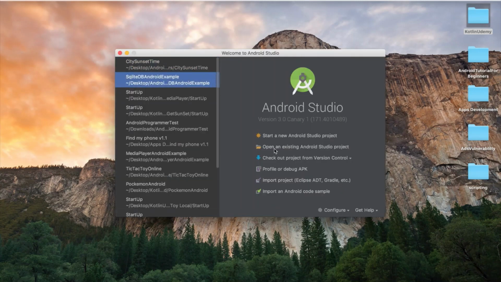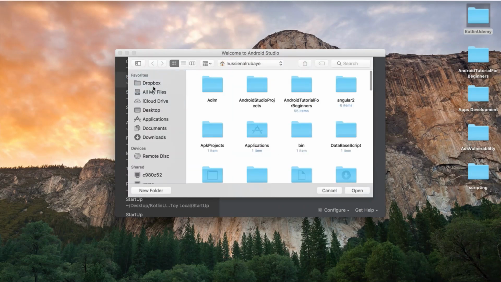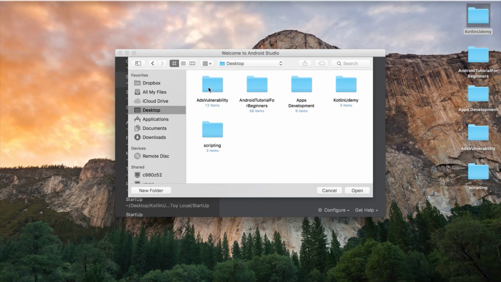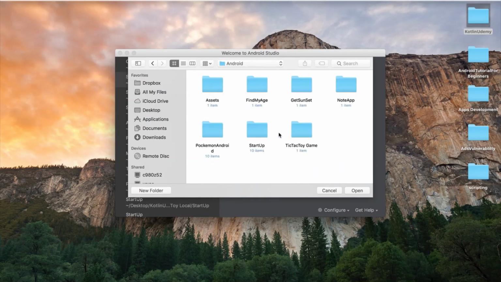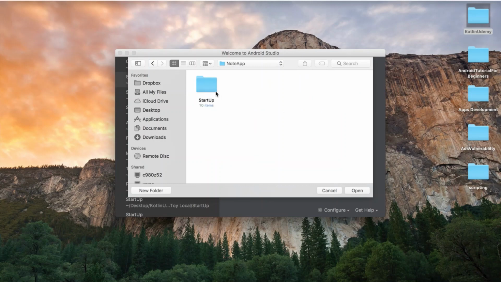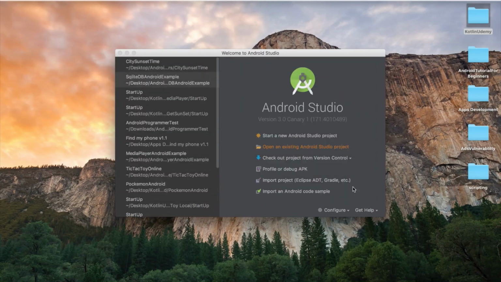Here we go, this is Android Studio. I'll click open to open my project, which is on the desktop, in Kotlin, Android. Then I have Note App, Startup. This will always be my startup project to derive from. So let's get started.